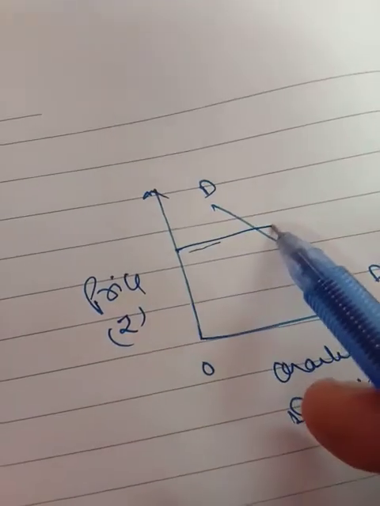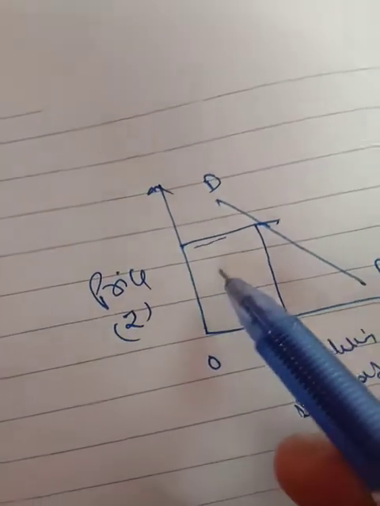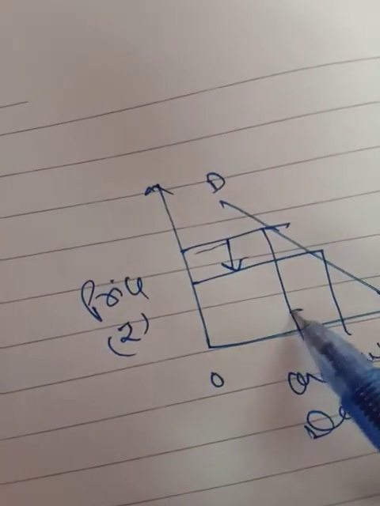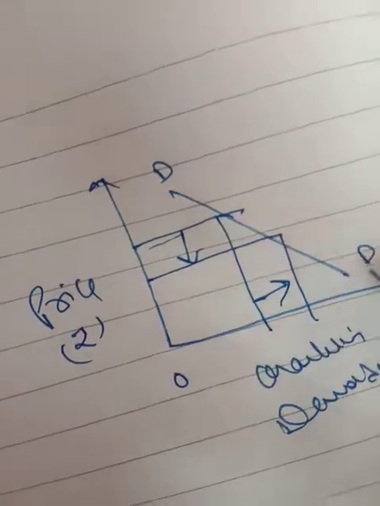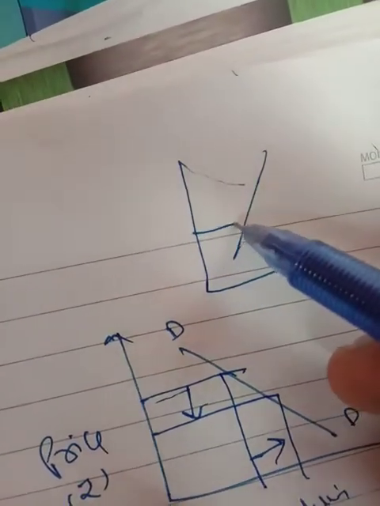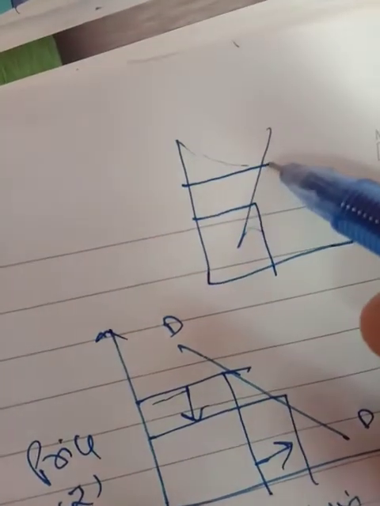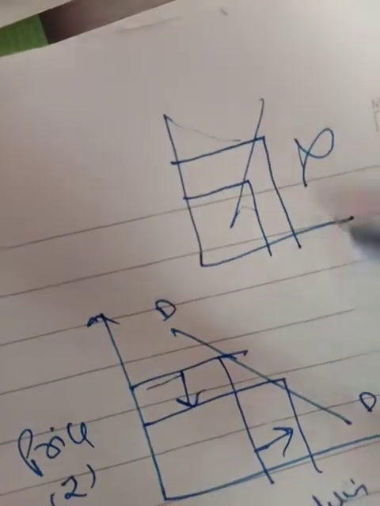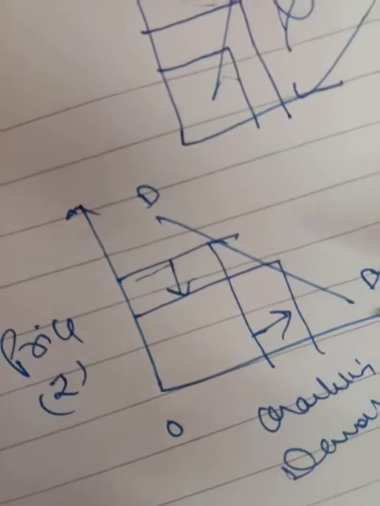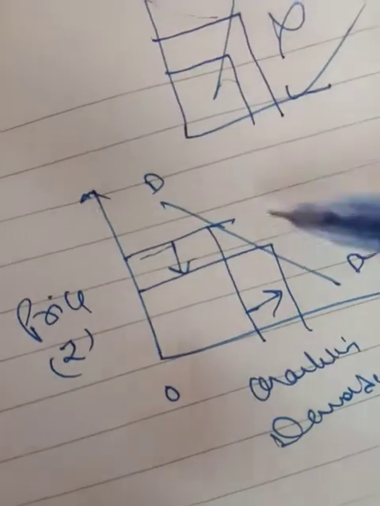Here, if this is the price and this is the demand, then as price decreases, demand increases. So one variable is decreasing and the other is increasing. That is downward sloping. And this is upward, where one variable is increasing and the other is also increasing simultaneously. So this is upward, so this is not the demand curve. This is the demand curve, which is showing the inverse relationship between price and quantity demanded, that is downward sloping.